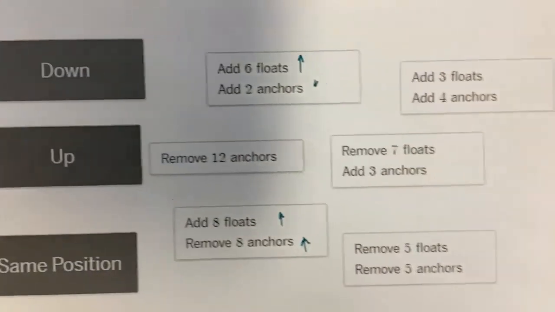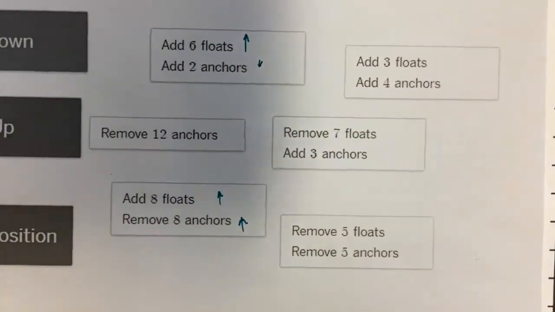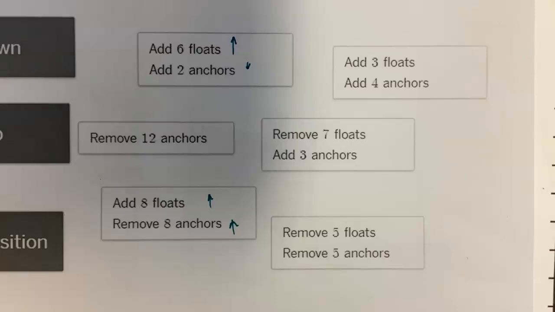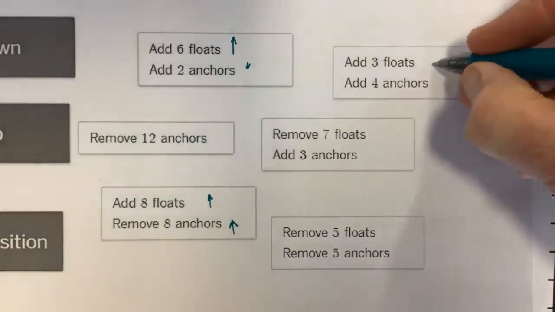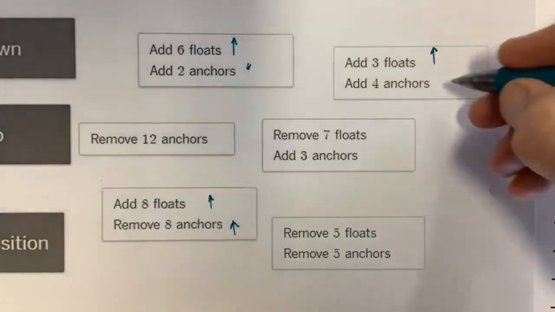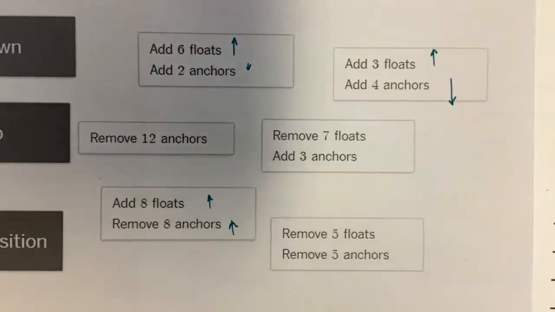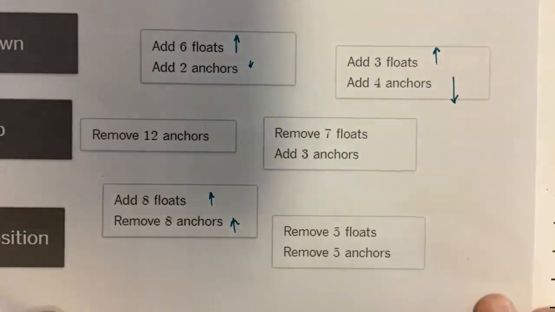Okay, now let's look at one more example. Let's say we add 3 floats and add 4 anchors. So add 3 floats goes up. Add 4 anchors goes down. It goes down more than it went up. So this should be a down position. It should be below where we started.